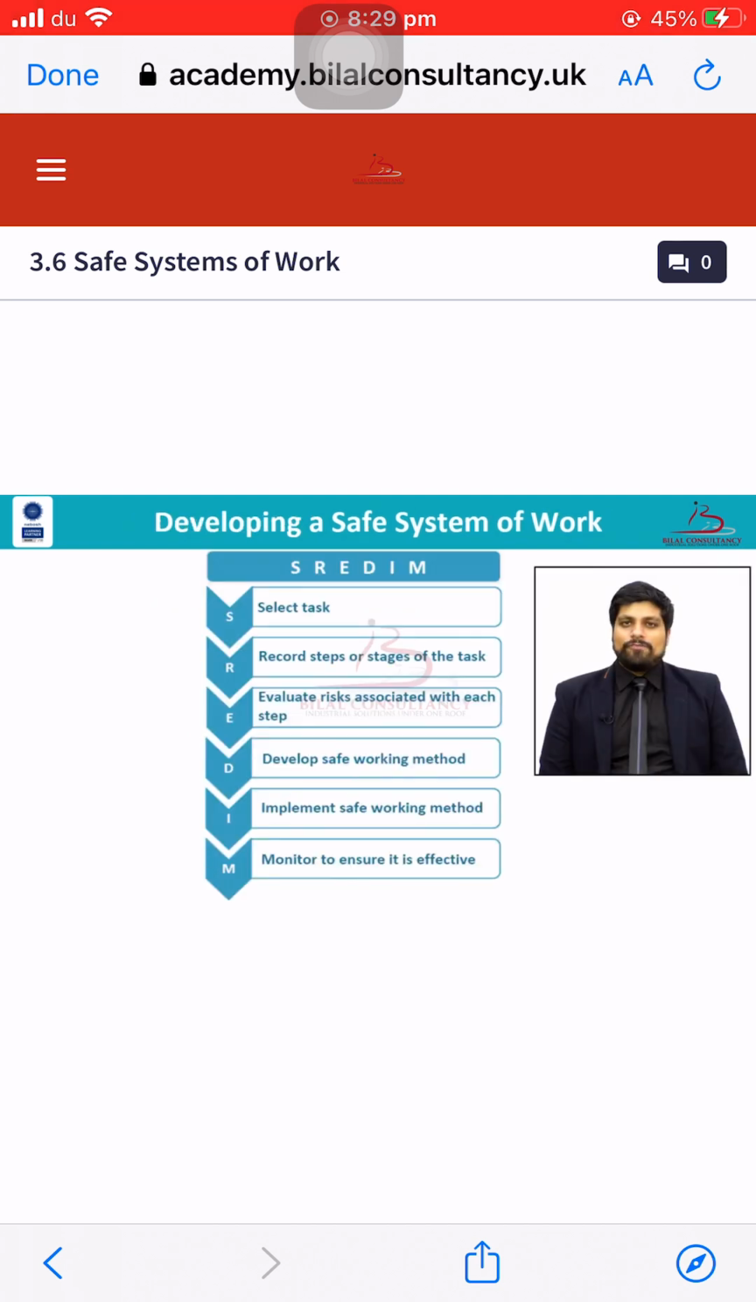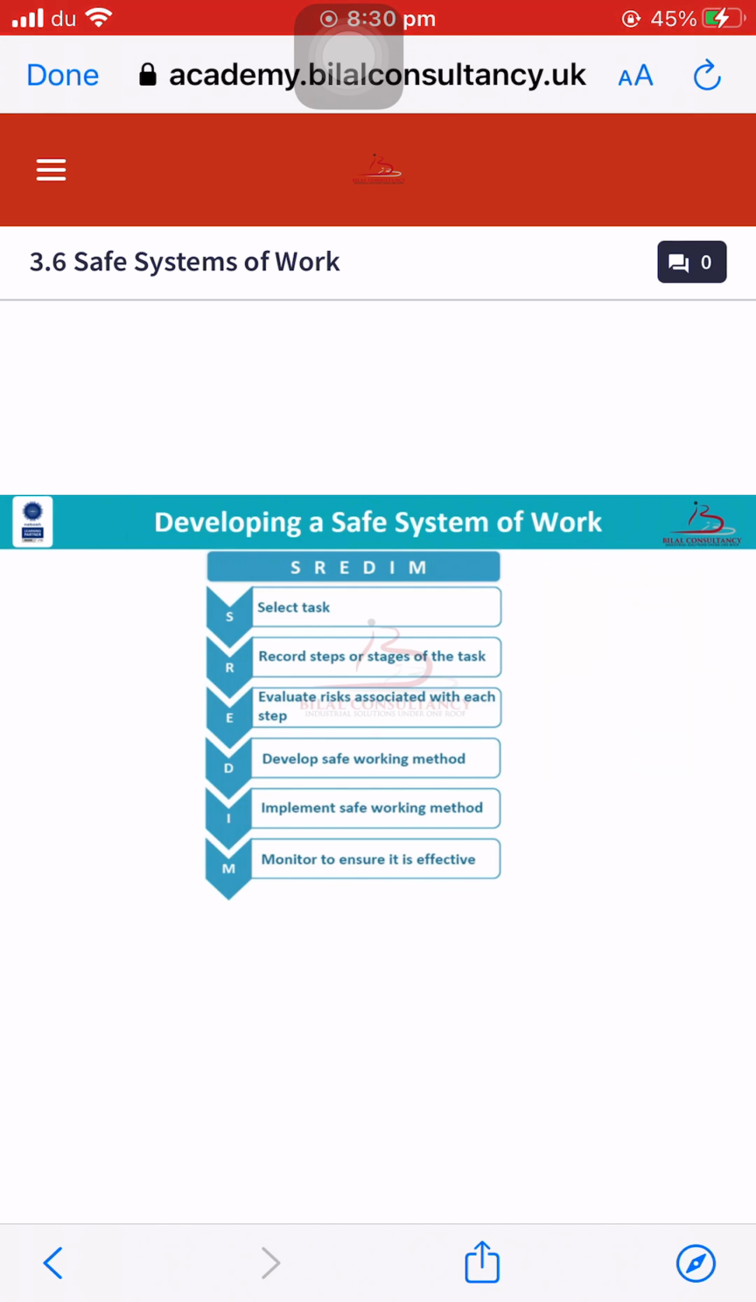Now we will discuss how we can develop a safe system of work. While developing a safe system of work, there are some steps involved. These steps are similar to the steps we discussed in the task analysis earlier in this element. So what are these steps? Step 1 is to select the task, then record the steps or stages of the task, then evaluate the risk associated with each step, then develop a safe working method according to those risks, then implement that safe working method, and in the end monitor to ensure the safe working method.